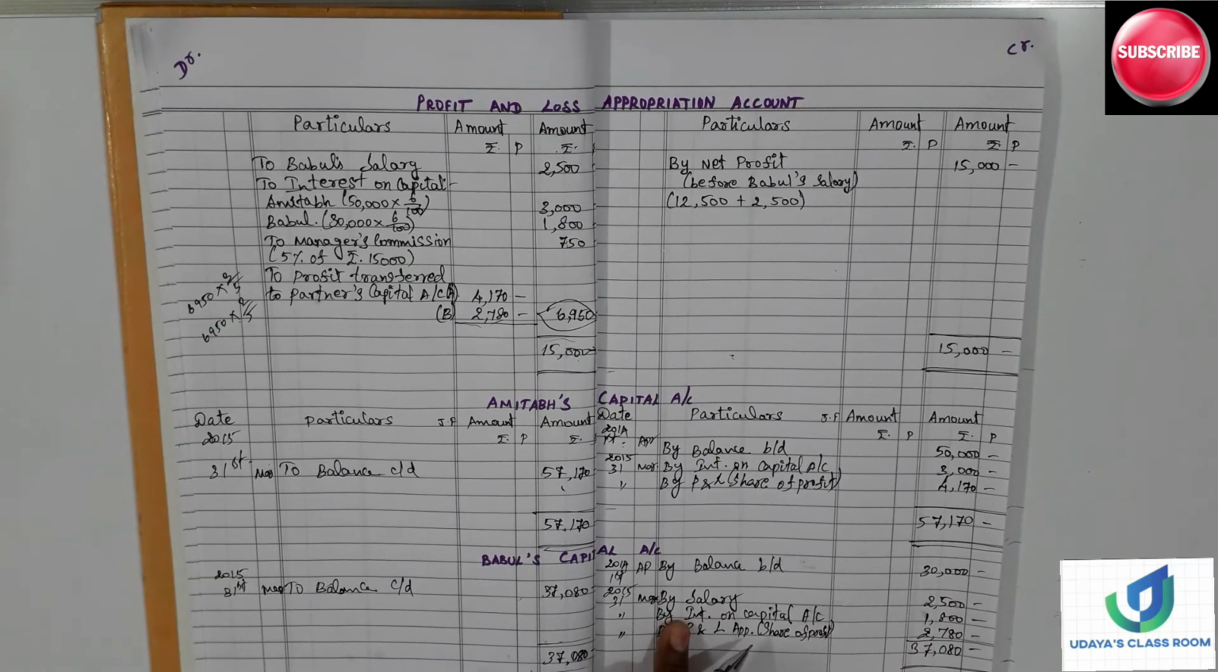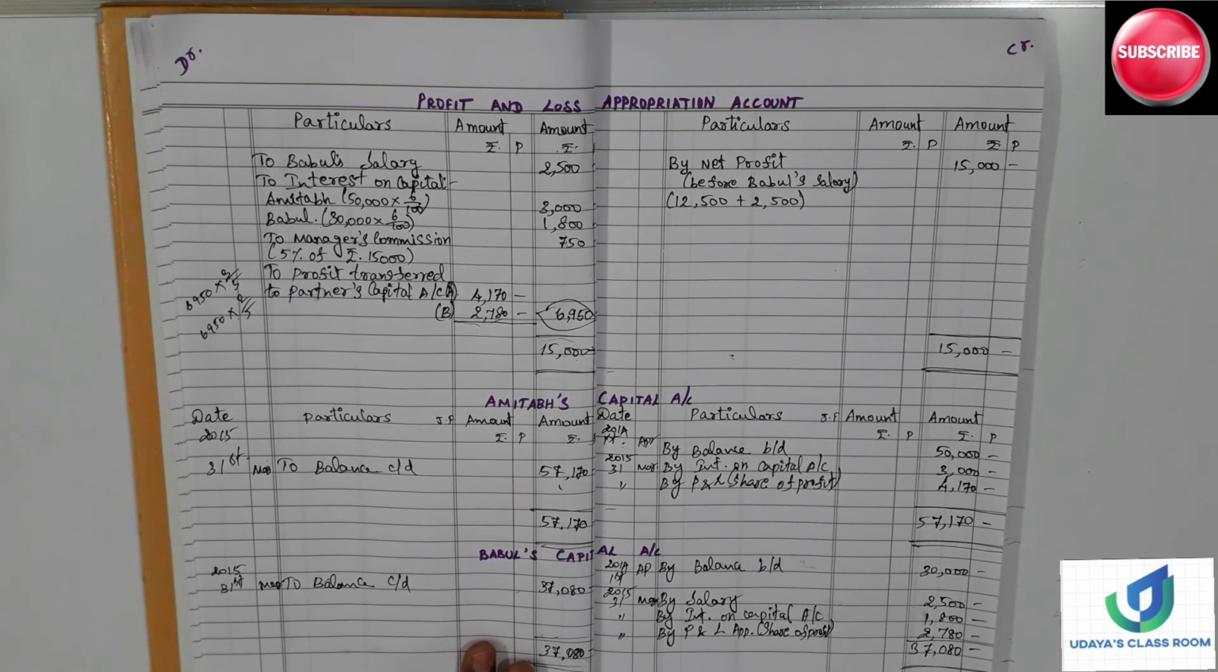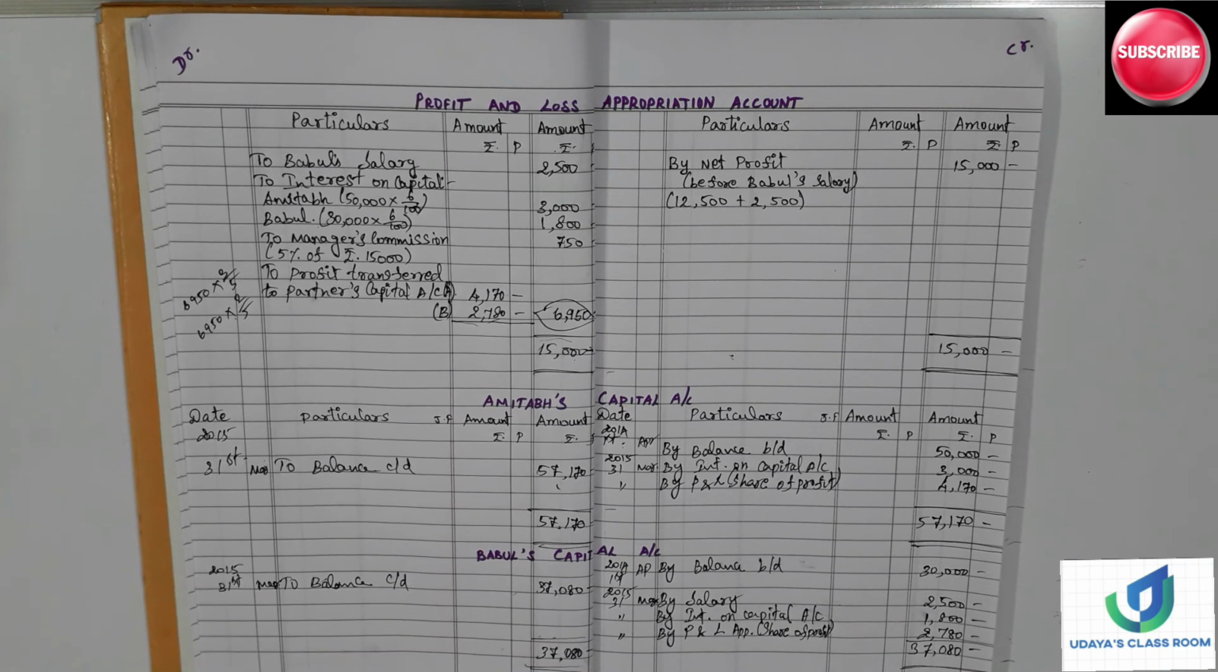So capital account can be done in two ways, fixed capital account and fluctuating capital account. So in the fixed capital account, the capital would be the fixed one. It will not change. But in the fluctuating capital account, the capital amount would change. Okay. So having understood about the profit and loss appropriation account numerical problem, we will end up the class today.